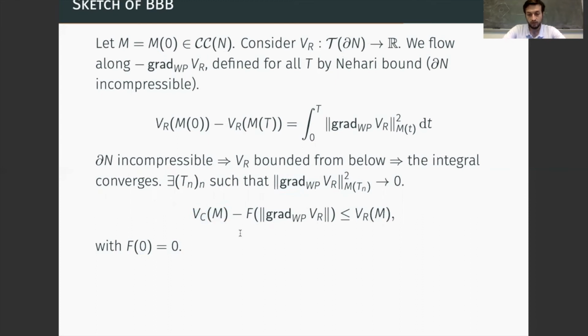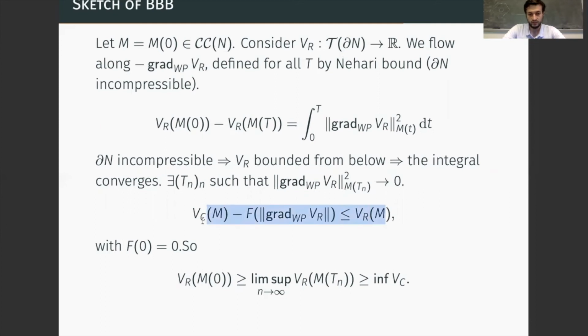This implies that the initial renormalized volume is always larger than or equal to the limit, as n goes to infinity, of the renormalized volume of the manifolds at these times t_n, and these renormalized volumes are larger than or equal to the infimum of the volume of the convex core because of this inequality. This is all we need to deduce that the renormalized volume of our initial manifold is larger than or equal to the infimum of the volume of the convex core.